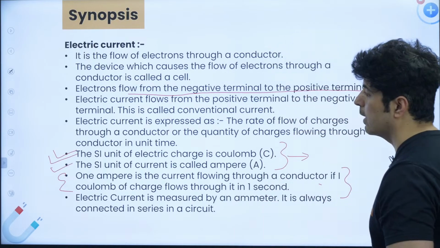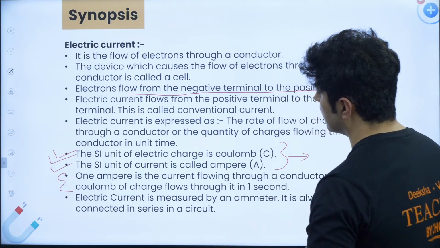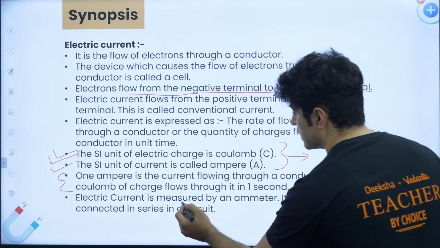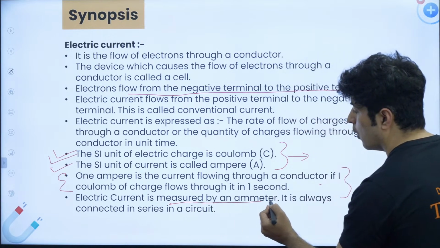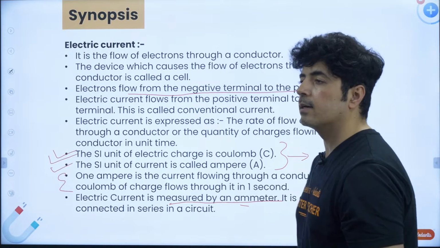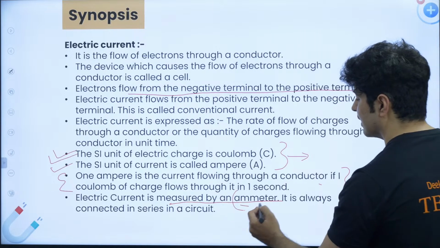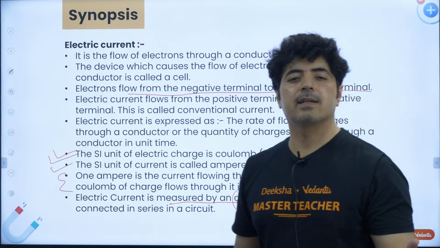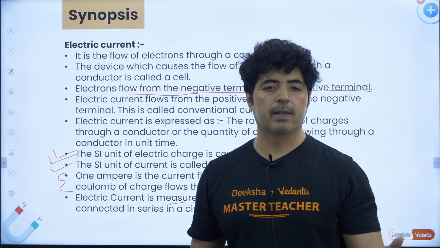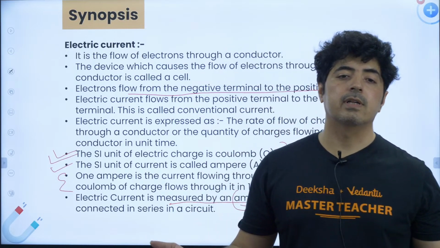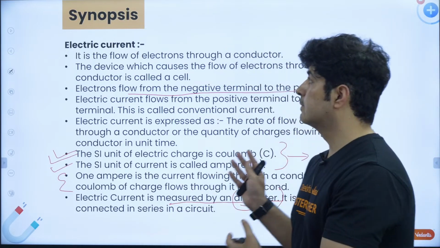Let's go ahead. Electric current is measured by an ammeter. This question also came in an MCQ. How is an electric current measured? It's measured by an instrument called an ammeter. I think 7th, 8th, 9th standard students also study this. It's not very great, but these things are asked in board exams. You can't help it, so you've got to do it.